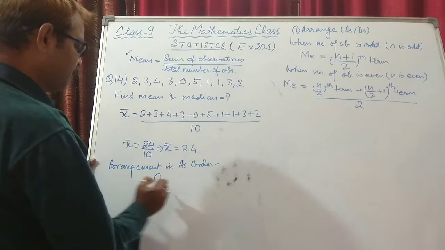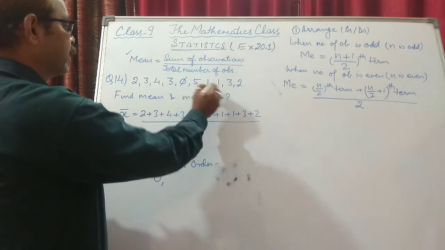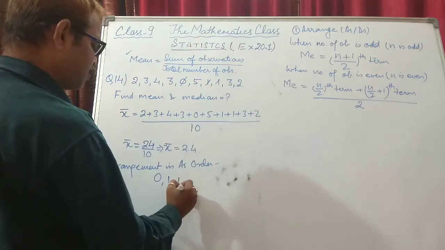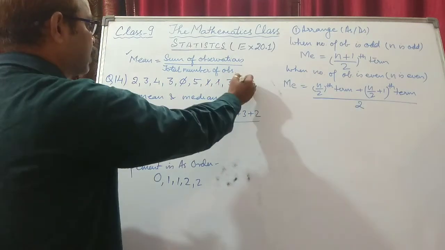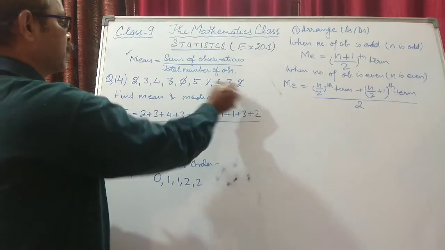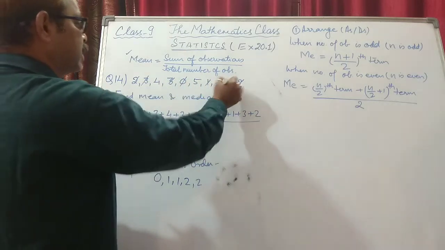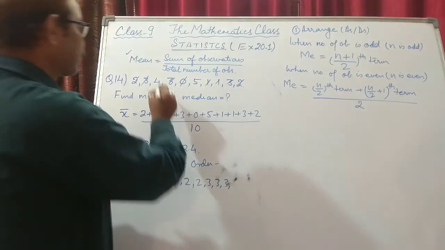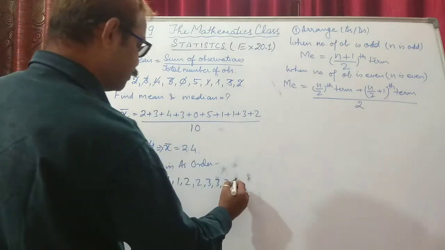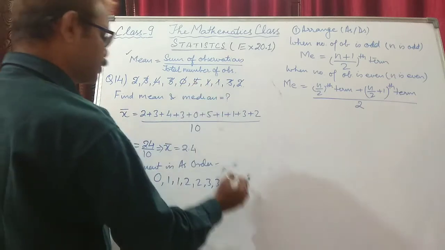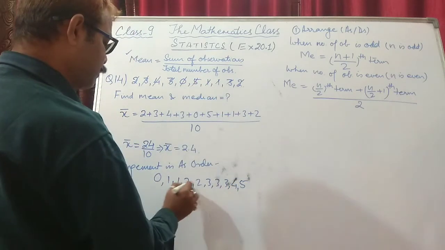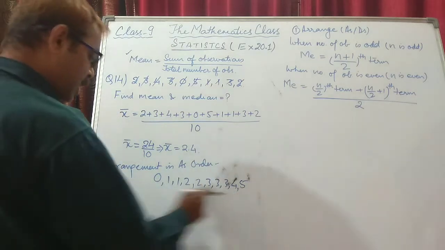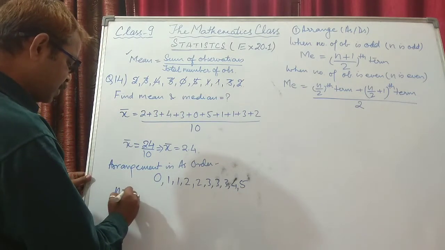First will come 0, then 0 again, then 1 two times, 1, 1, then 2 again two times, 2, 2, then 3 three times, 3, 3, 3, then 4 is there, and then 5 is there. 1, 2, 3, 4, 5, 6, 7, 8, 9, 10. Now this has been arranged, and the number of observations is 10.